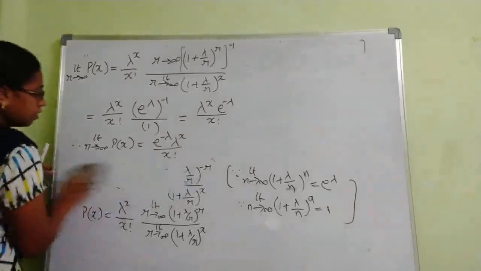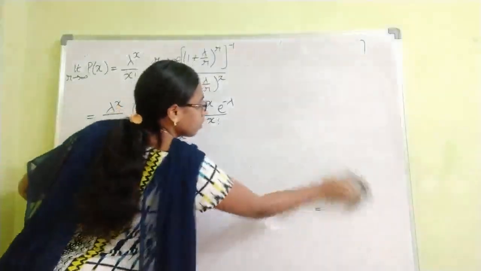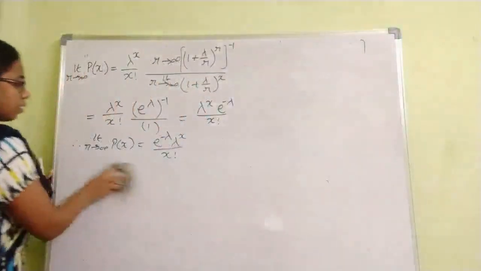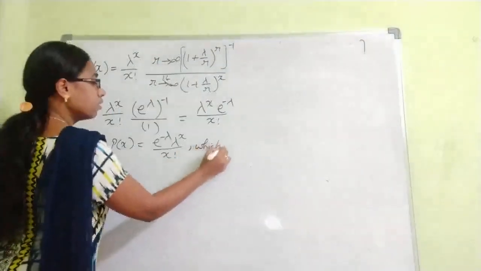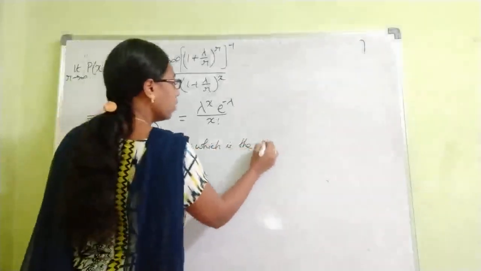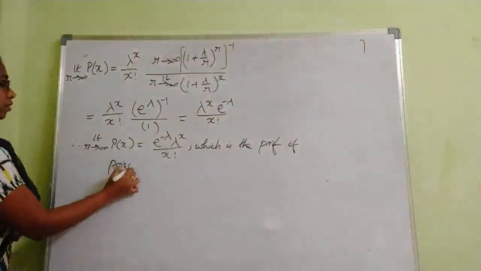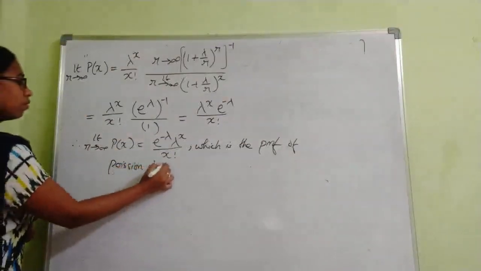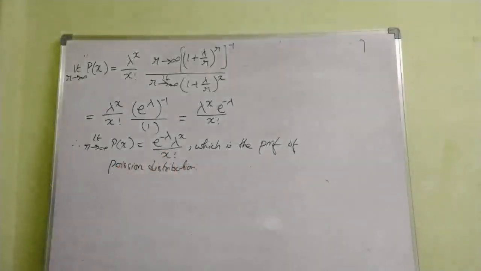So under the given conditions, we get that the negative binomial distribution tends to the Poisson distribution.